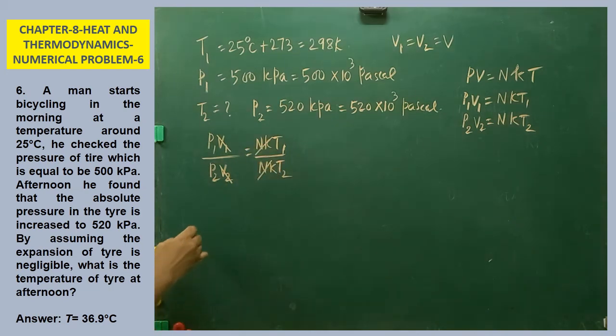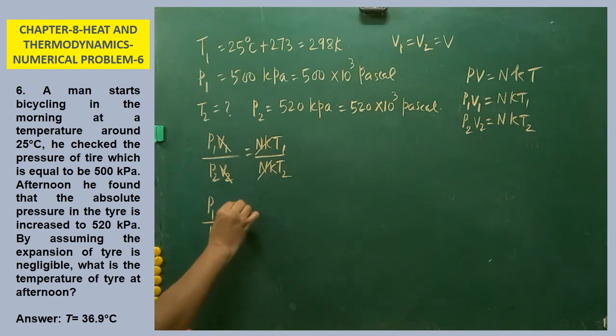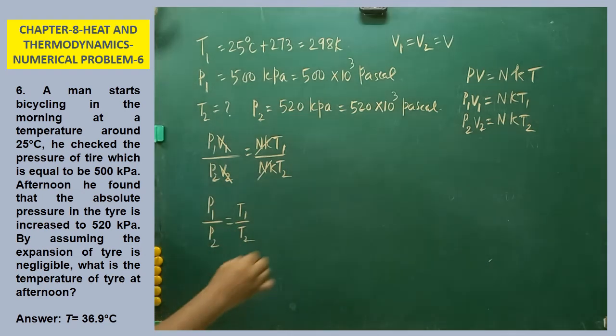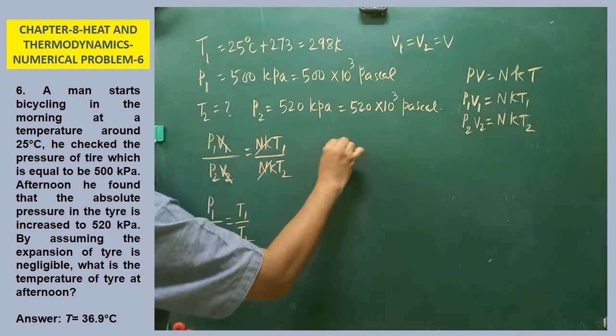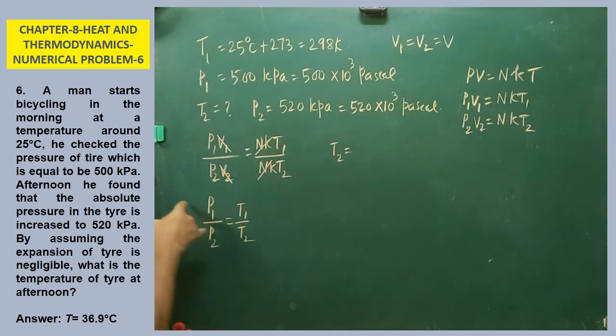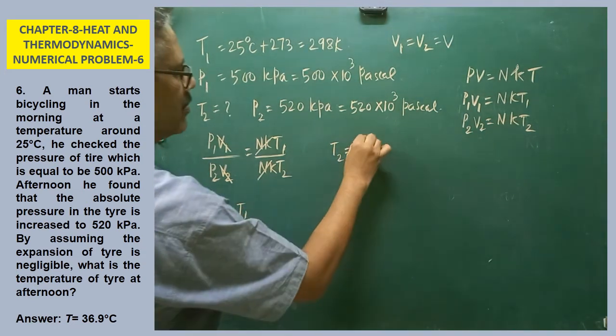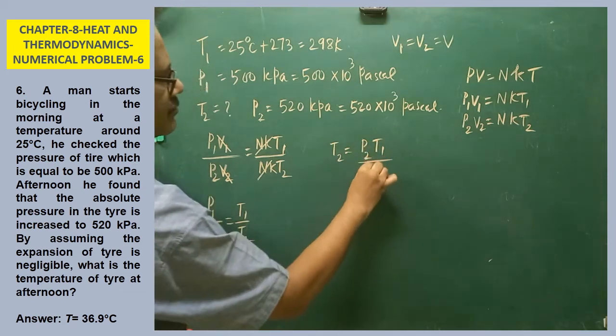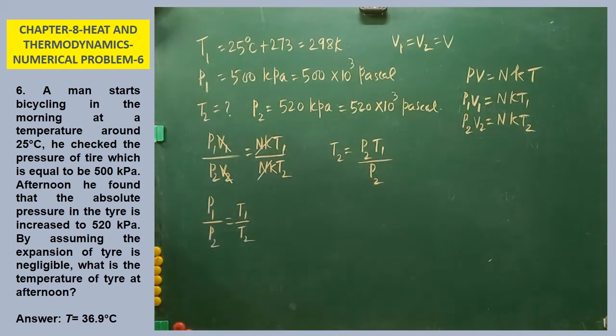So the remaining part is P1 divided by P2 is equal to T1 divided by T2. What is required? T2 is required. So get the formula for T2. T2 is equal to, cross multiplying, P2 T1 divided by P1. So the formula is arrived at.